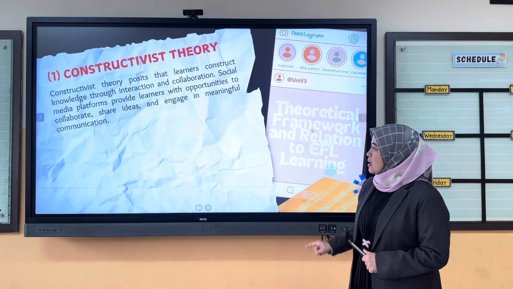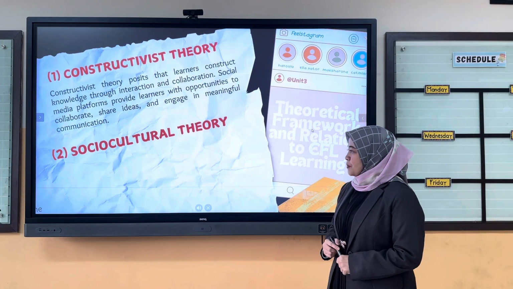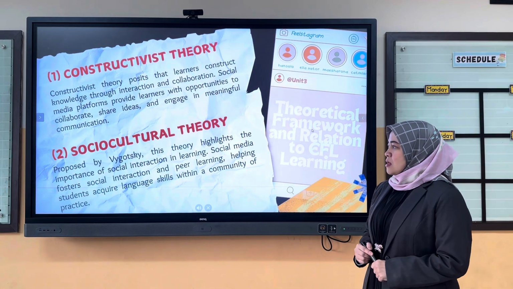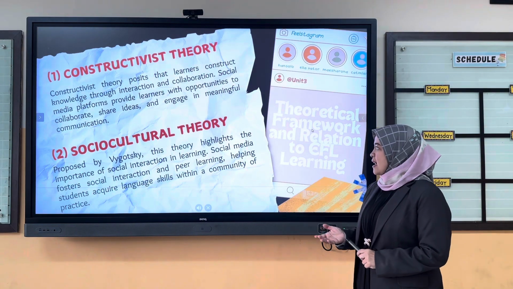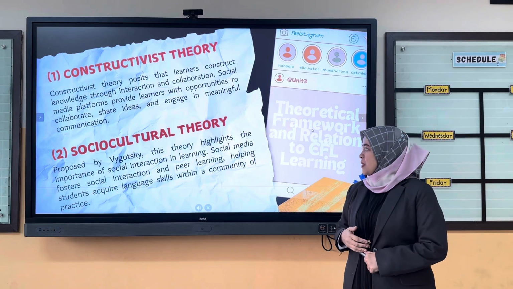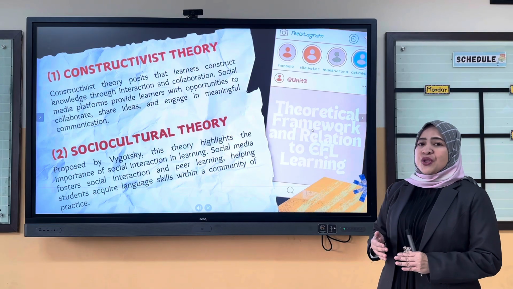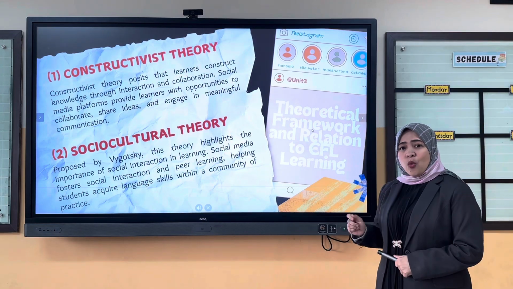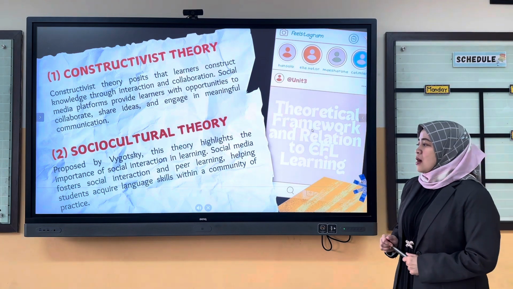Second is sociocultural theory, proposed by Vygotsky. This theory highlights the importance of social interaction in learning. Social media fosters social interaction and peer learning, helping students acquire language skills within a community of practice.